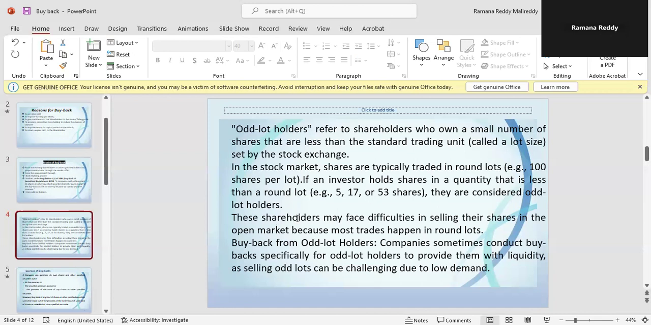These shareholders may face difficulties in selling their shares in the open market because most trades happen in round lots. So companies sometimes conduct buybacks specially for odd lot holders to provide them with liquidity, as selling an odd lot can be challenging due to low demand.